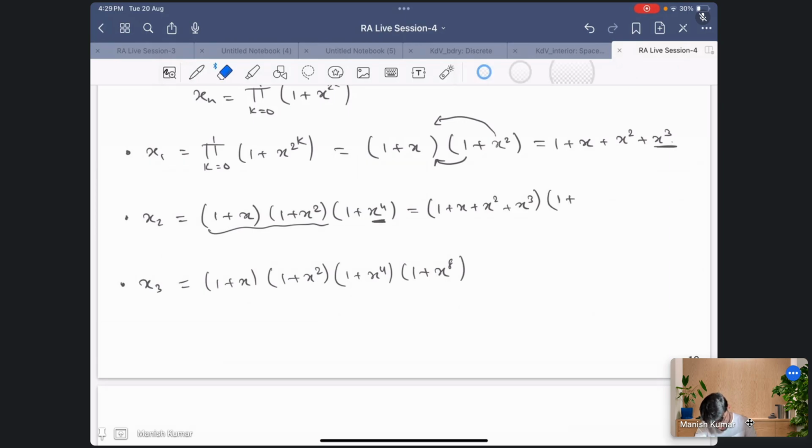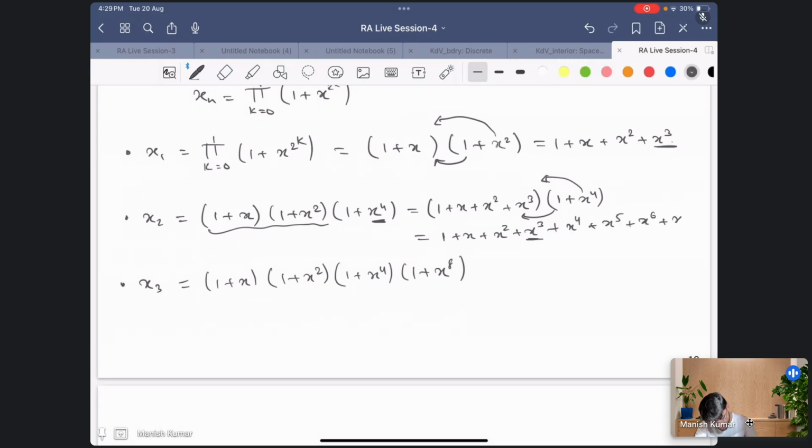Again we'll do the same thing, first multiply by 1 and then by x^4. When I multiply by 1, I am getting the same thing, so it is 1 plus x square, sorry, x^3. Next I am multiplying by x^4, so I am getting x^4. So see, here the x cube ends and now x^4 starts. So x^4, x^5, x^6 and x^7, 3 plus 4, right?